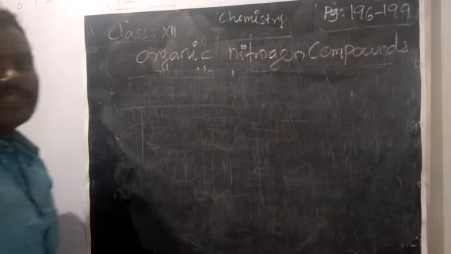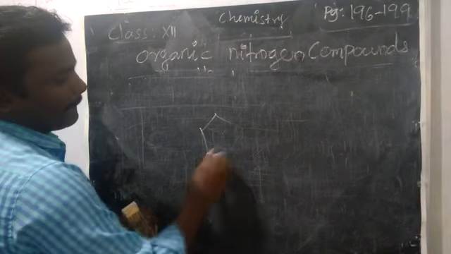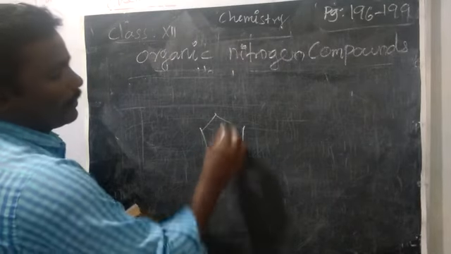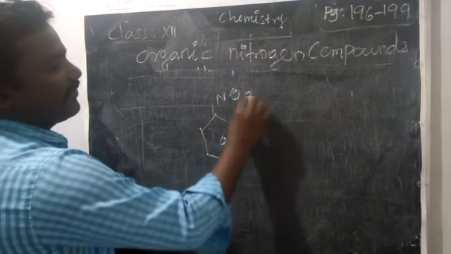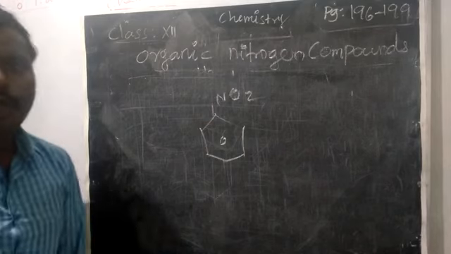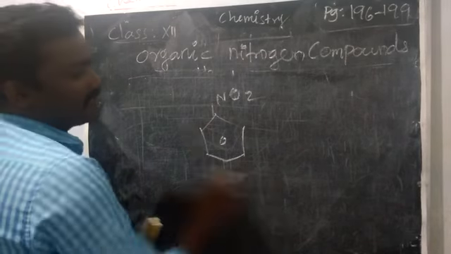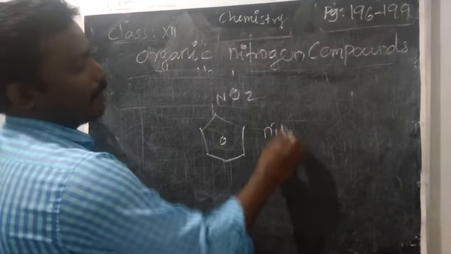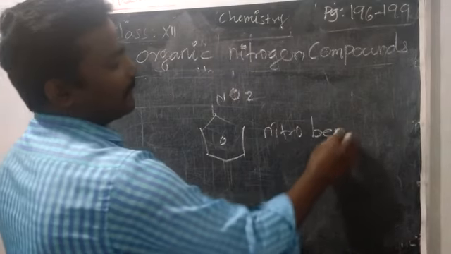Then aromatic compound. Aromatic compounds means with the benzene ring. Benzene ring with NO2, nitrobenzene. Simple. This is benzene. Nitrobenzene.